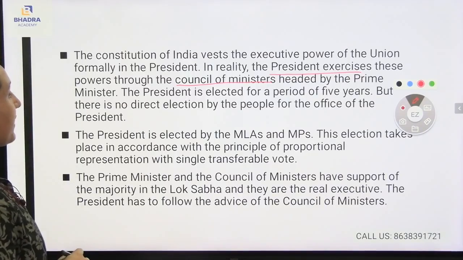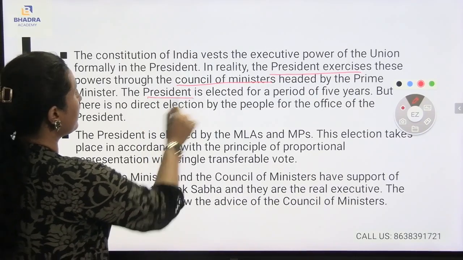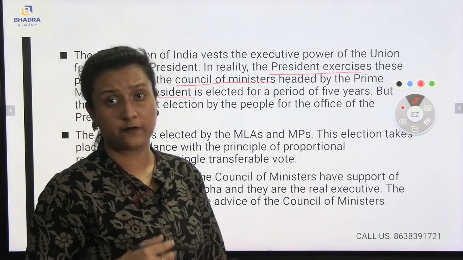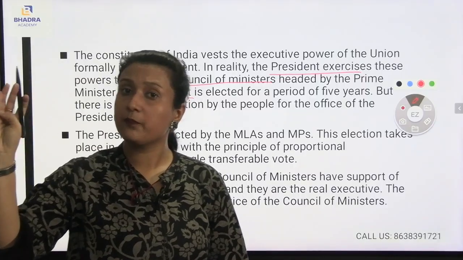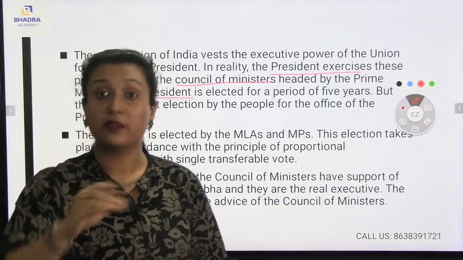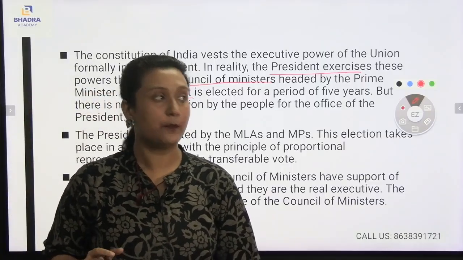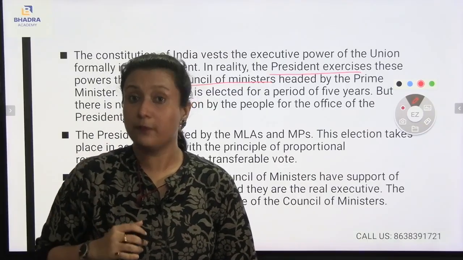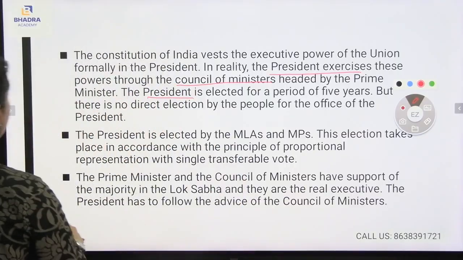The president is elected for a period of 5 years. The prime minister is also for a period of 5 years. And the president is not directly elected by the people. The prime minister will be choosing the president.